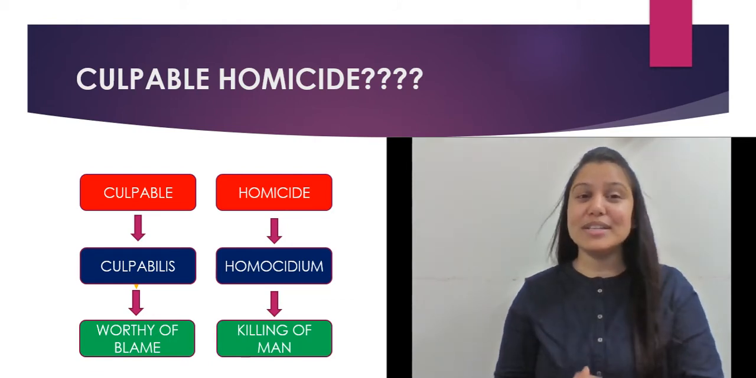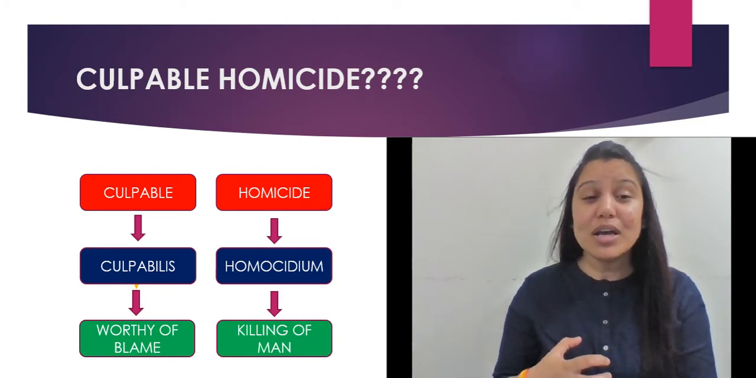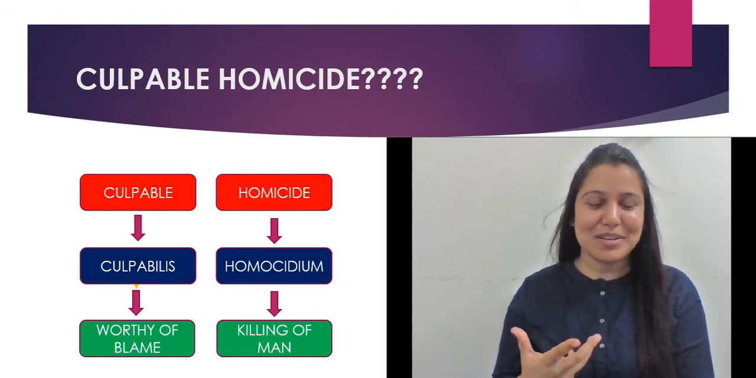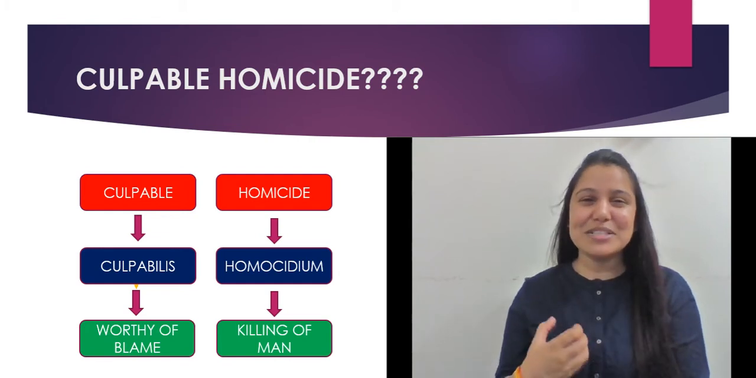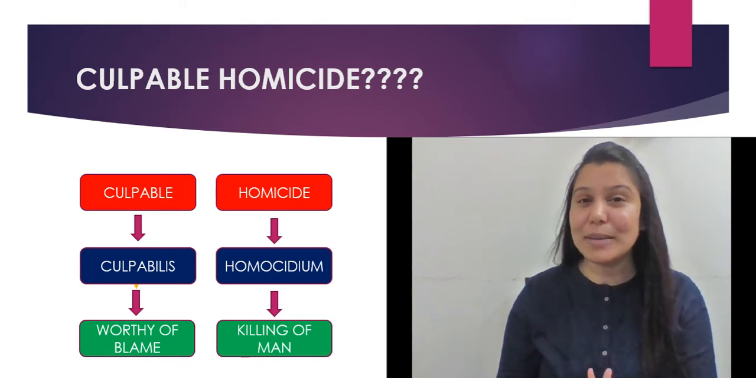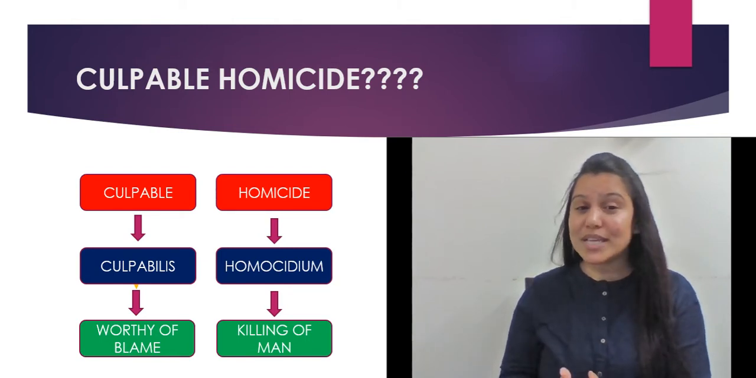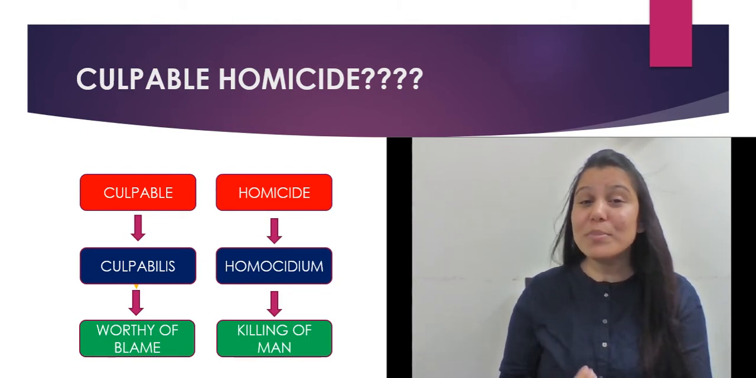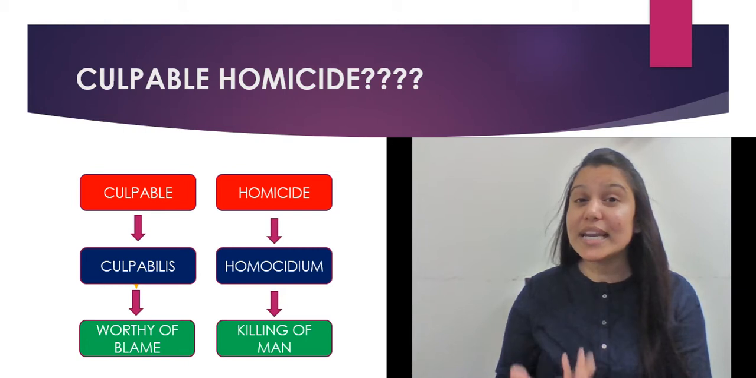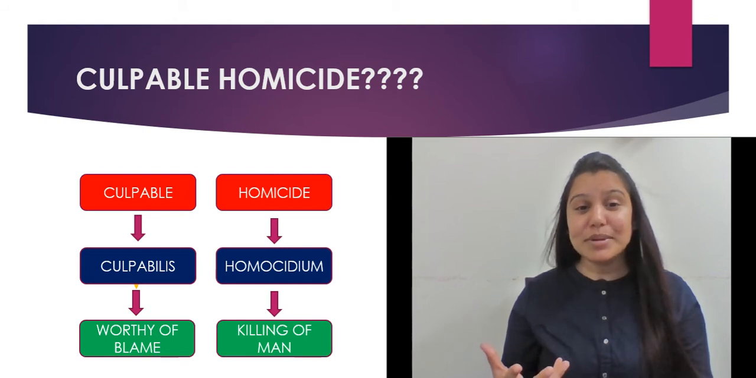So let's see, what do we understand by culpable? Culpable is derived from culpabilis, right? Of course the terms are Latin, so the pronunciation might differ, but it has been derived from culpabilis, which means worthy of blaming. Now, homicide has been derived from homicidium. Yes, it is homicidium, which means killing of man. So together it means blaming somebody for killing of a man.